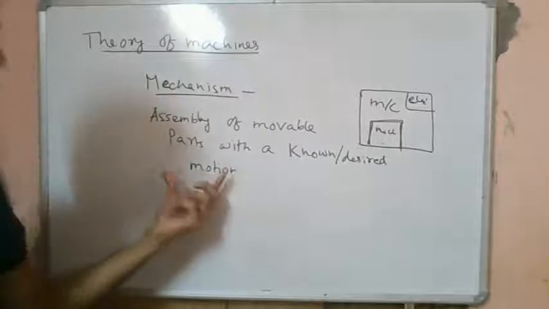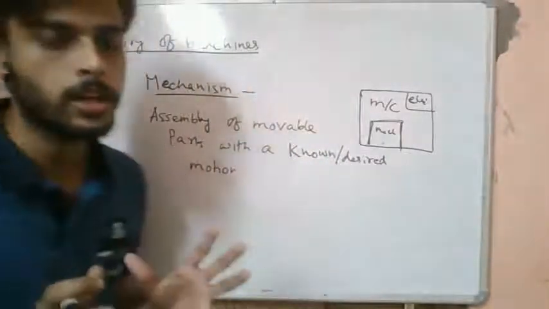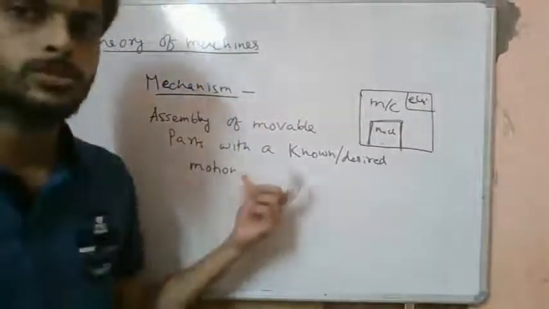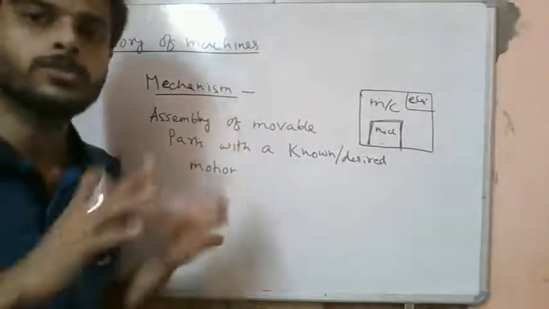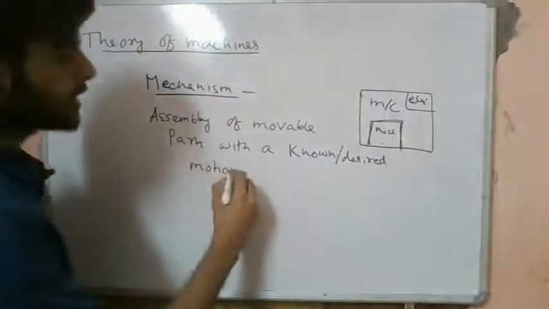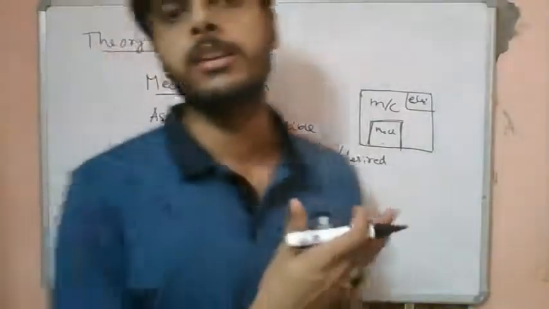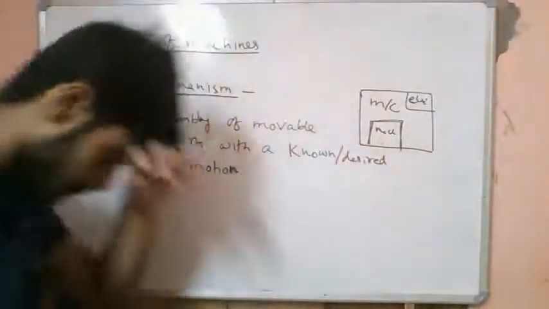Okay, so a mechanism is basically an assembly of rigid bodies or an assembly of movable parts so as to direct motion. Each of the parts will have a known motion. Okay, so what are the different types of analysis that we will study in this subject? Let's see.